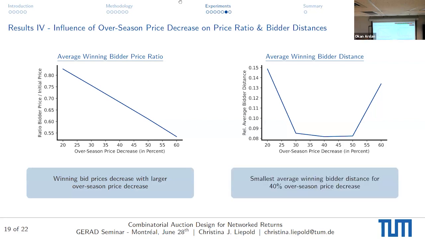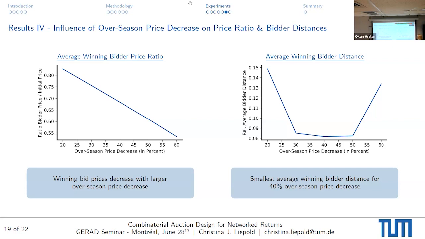What I think is more interesting on the right-hand side is the relative average bidder distance and how that relates to the over-season price decrease. We see a U-shaped behavior which I think is very easily explainable until the 40, because obviously if we have a stronger over-season price decrease, those bidders who are closer to the customer might win the bid easier because it takes less time to transport it to them.